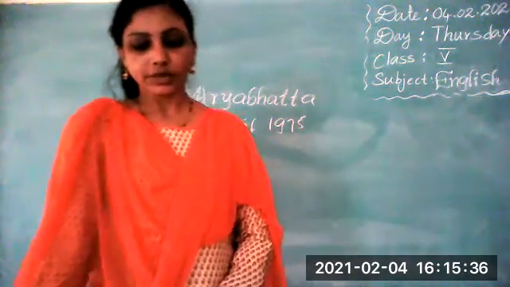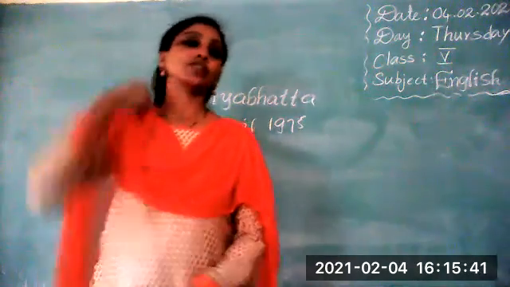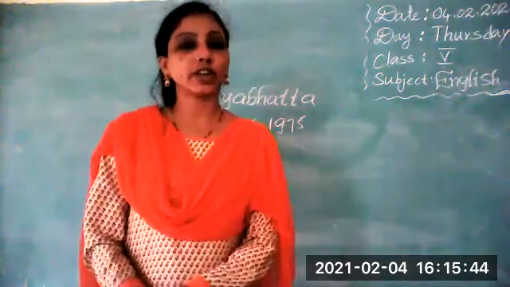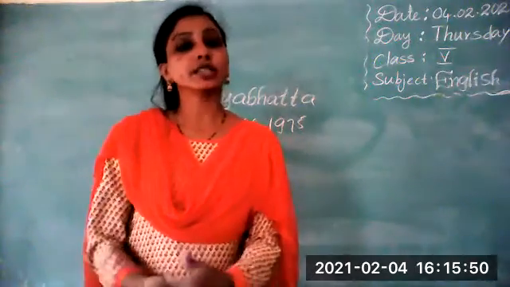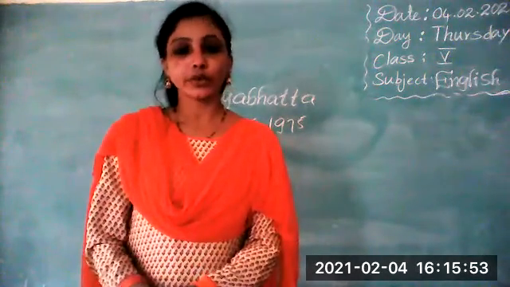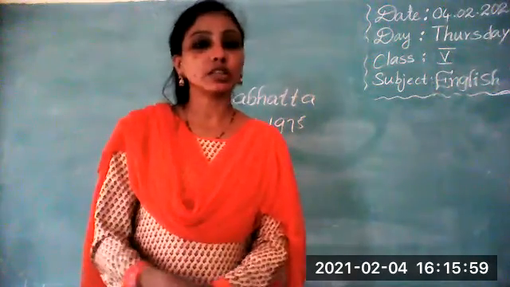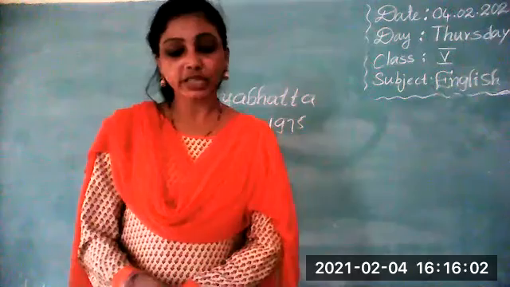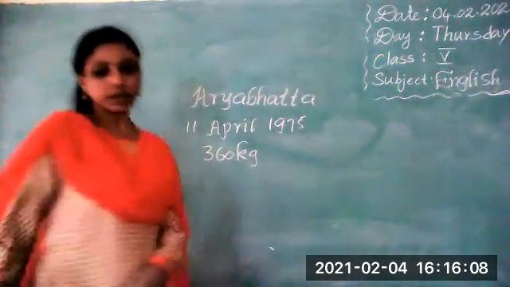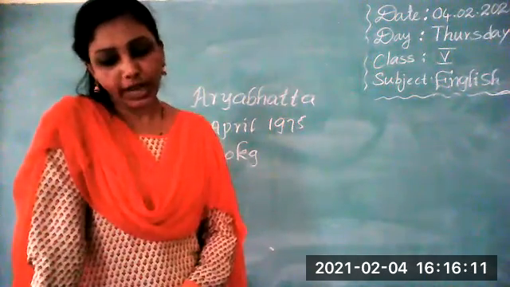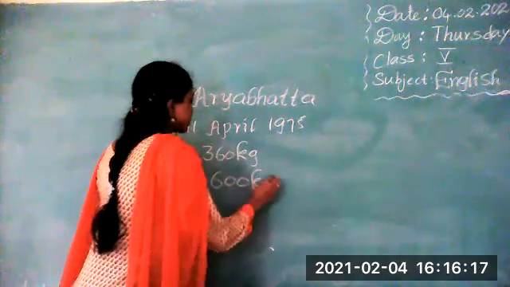Just stop it. So it was named after the great mathematician of the 5th century. His name is Aryabhatta. On his name, they named this satellite Aryabhatta. He's a great mathematician of the 5th century. It weighed 360 kgs, and it orbited the Earth at an altitude of around 600 kilometers.